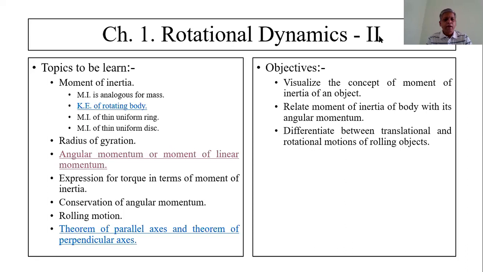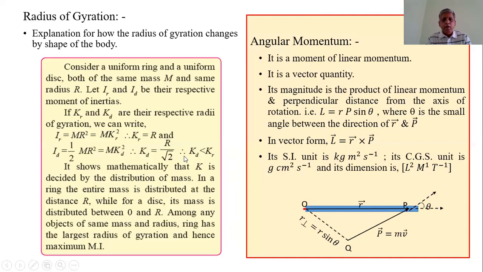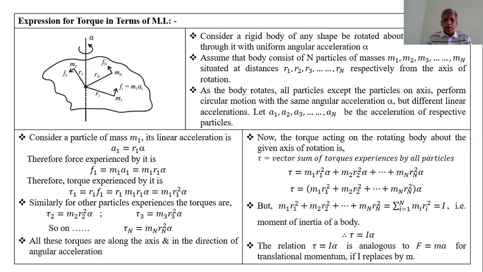Now, today I am going to explain about the torque, the expression for the torque in terms of moment of inertia. To explain this concept, we must consider a rigid body of any shape.